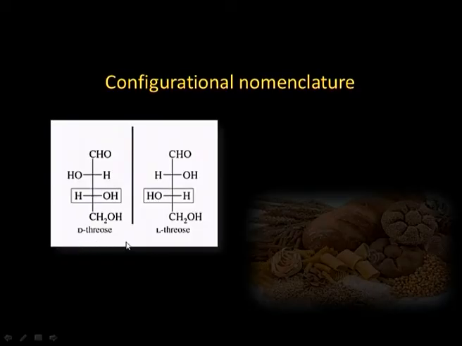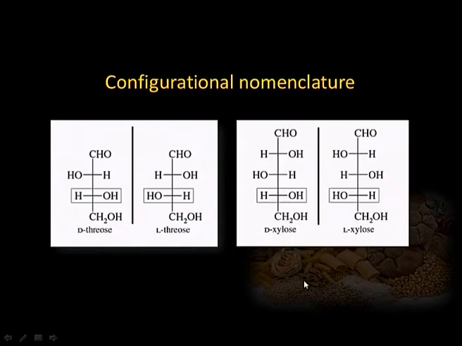Say this is 3-ose and this is the aldehyde group. The lowermost asymmetric carbon atom is this, and this has got hydroxyl on the right. So, this is assigned D configuration. In its mirror image, this hydroxyl is on the left, this is assigned L configuration, this is L-3-ose. Similarly, xylose, this is a 5 carbon sugar. The lowermost asymmetric carbon atom is this with hydroxyl on the right, this is said to belong to D series, and when this hydroxyl is on the left, this is said to belong to L series.